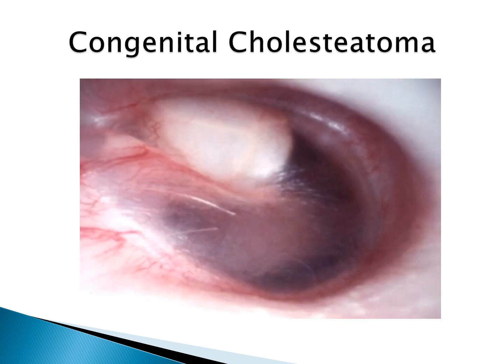This is again an endoscopic picture. Here we can see that the tympanic membrane is intact. However, a white mass is seen behind the tympanic membrane, and in this case it is seen in the posterosuperior quadrant. So this is a picture of a congenital cholesteatoma.